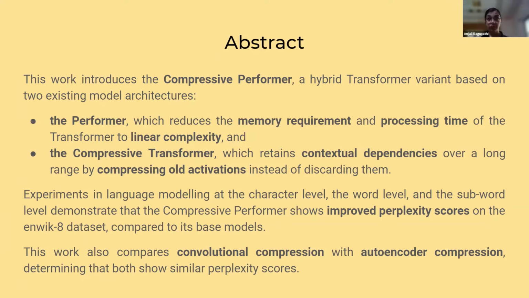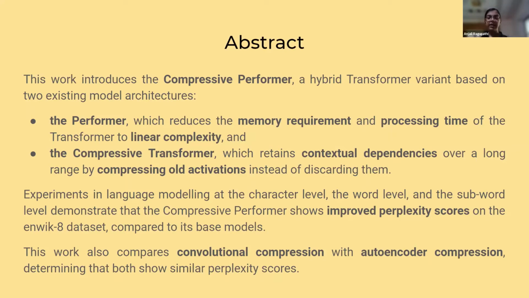And then the second model that we have selected for integrating into our hybrid model is the compressive transformer, which retains contextual dependencies over a long range in a sequence by compressing the old activations instead of discarding them like a normal transformer does. So blending these two, we have the compressive performer. It's not the most unique name, but yes.